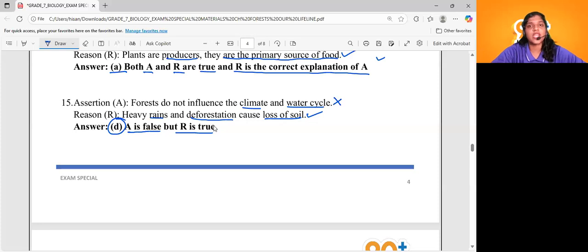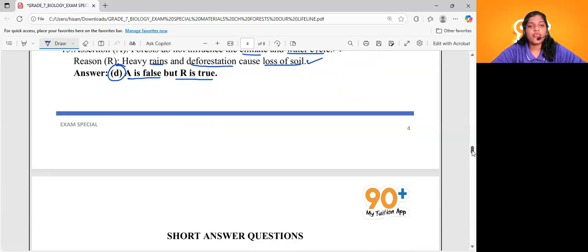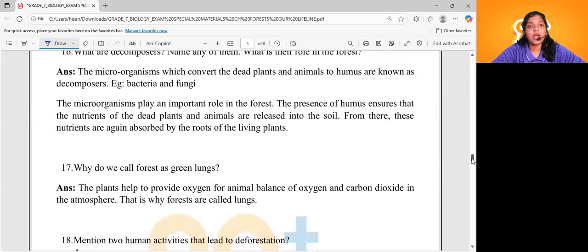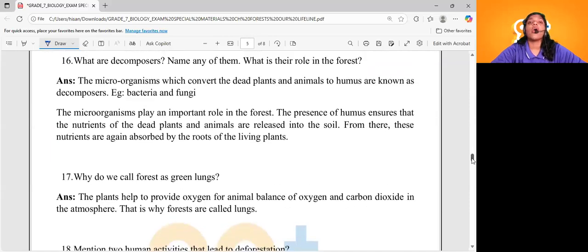I hope these 15 questions are clear to you. Very, very important: this is the way you should approach assertion and reasoning questions. If you approach in this particular manner, it will be very, very easy for you. So shall we continue? Now coming to very short answer questions. It might be a 2-mark question or a sub-question of a long answer question.